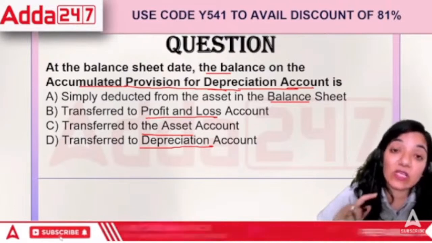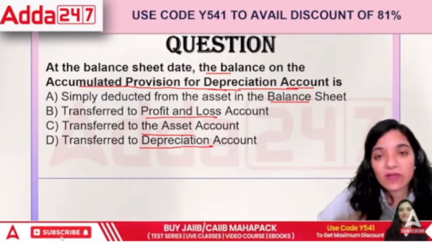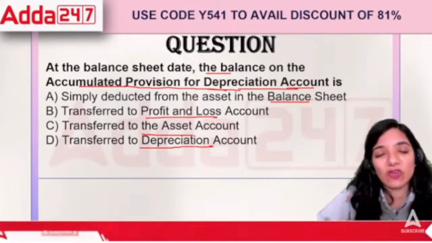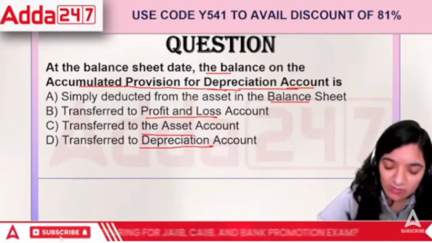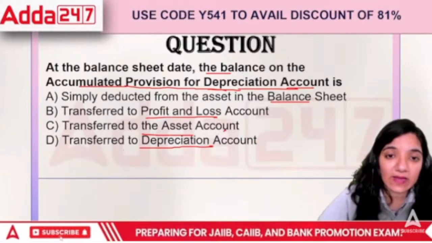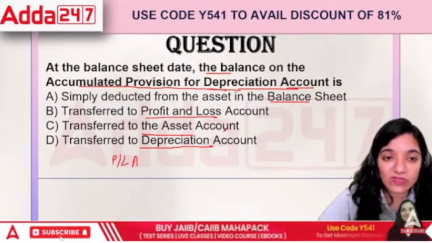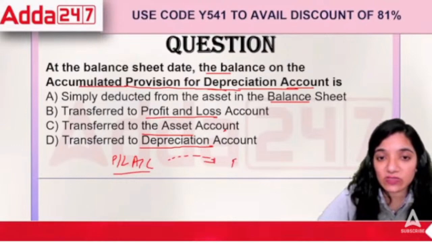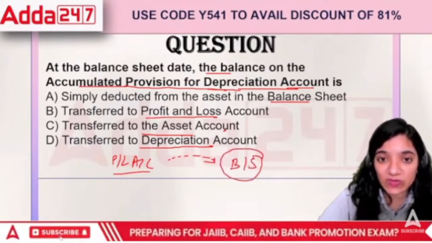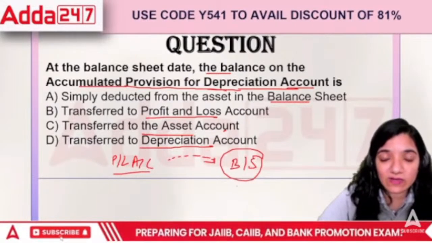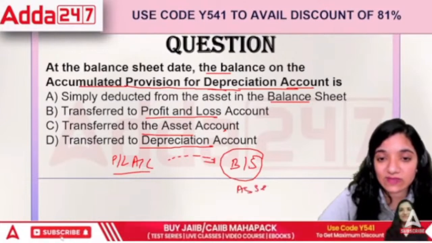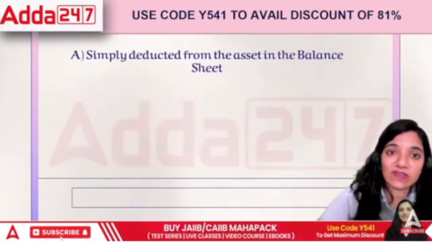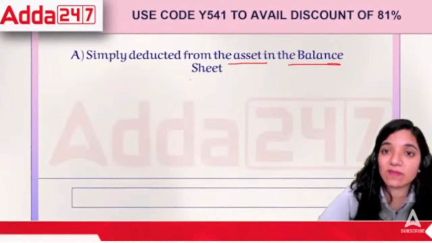But the balance on accumulated provision, whatever accumulated provision for depreciation is, normally it is first shown in the P&L, and after showing it in the profit and loss account, we will be taking it towards the area of balance sheet. We show it in the balance sheet as well. In the balance sheet, it would be deducted from the asset. So in this case, the correct answer is simply deduct from the asset in the balance sheet.